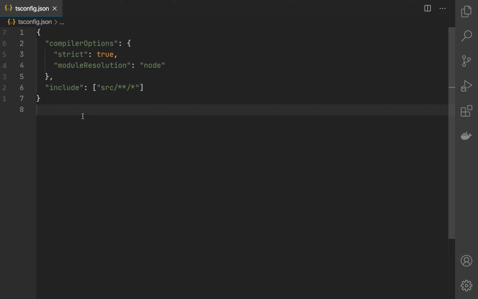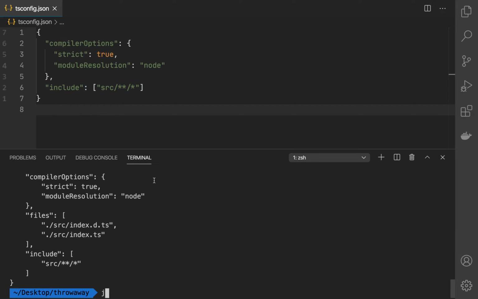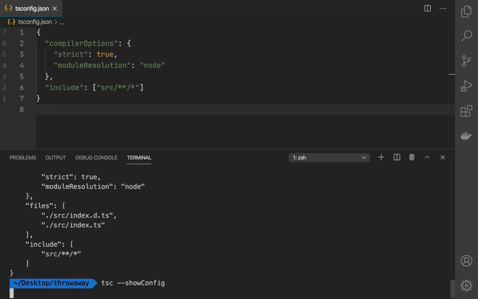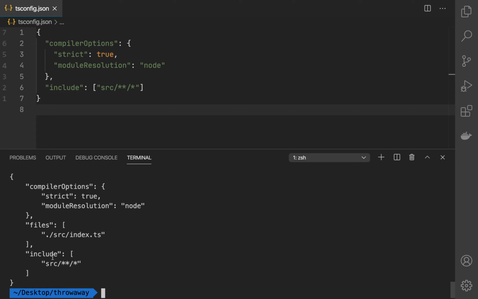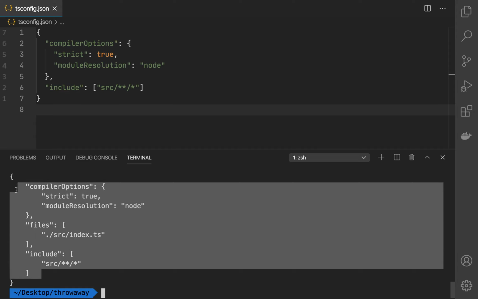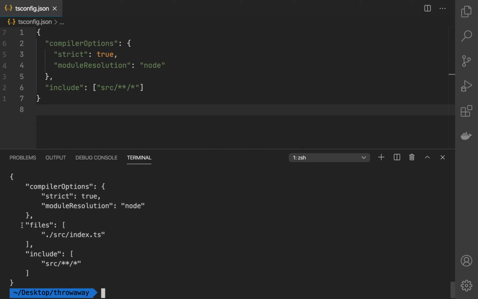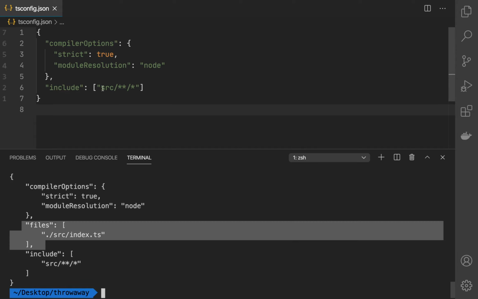I can make sure that the index file is included in the TypeScript compilation context by running tsc --showconfig. It will print the current TypeScript configuration, but also all files that match the provided glob pattern here.